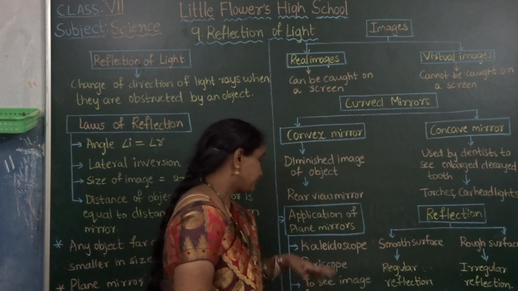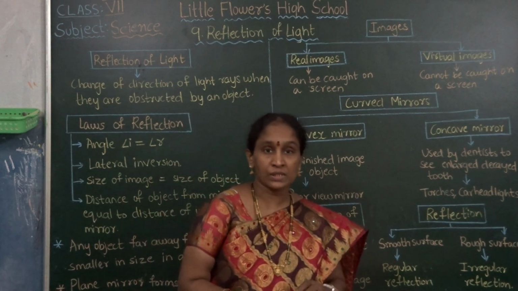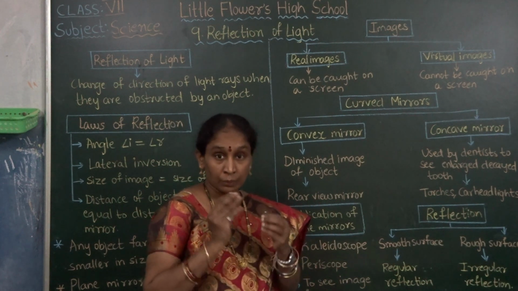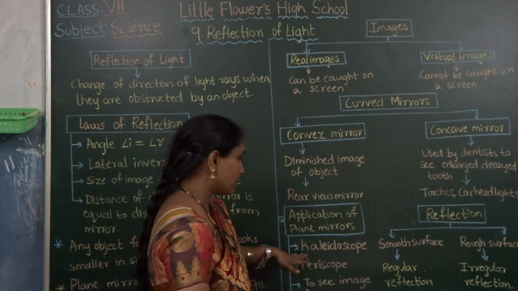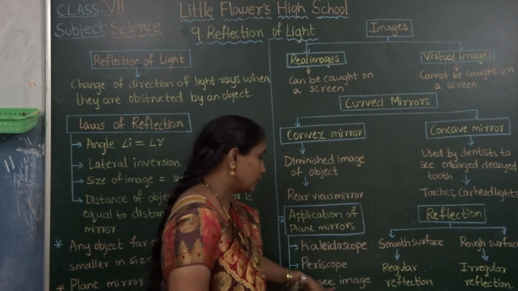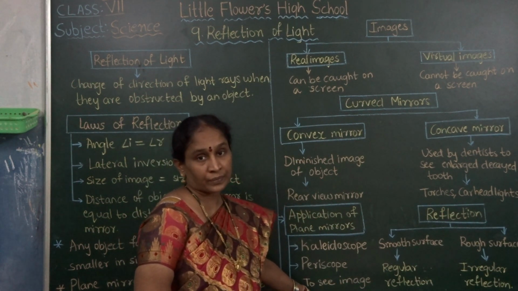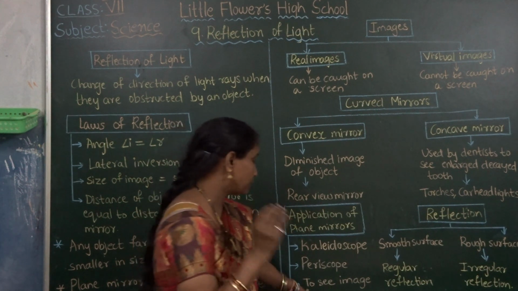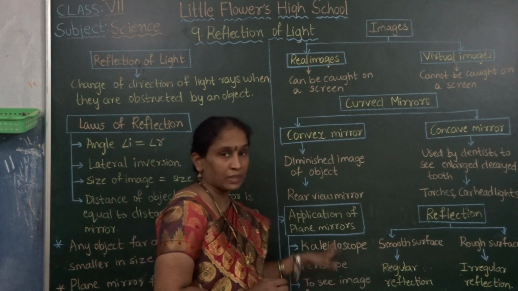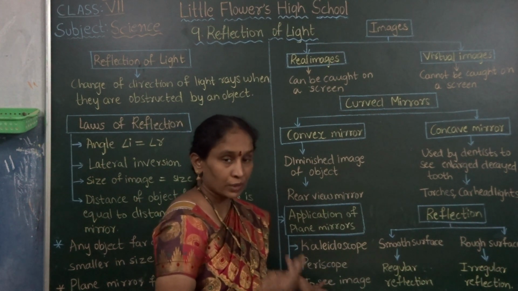Okay, next one here. What are the applications of plane mirrors? By using plane mirrors, we can make different types of instruments, to see different numbers of images. Okay, for example, kaleidoscope, next periscope, and we will see our image. You will see the person's image on the plane mirror. Right? These are all applications of plane mirrors. We can prepare the kaleidoscope and periscope and the glass which we can see.